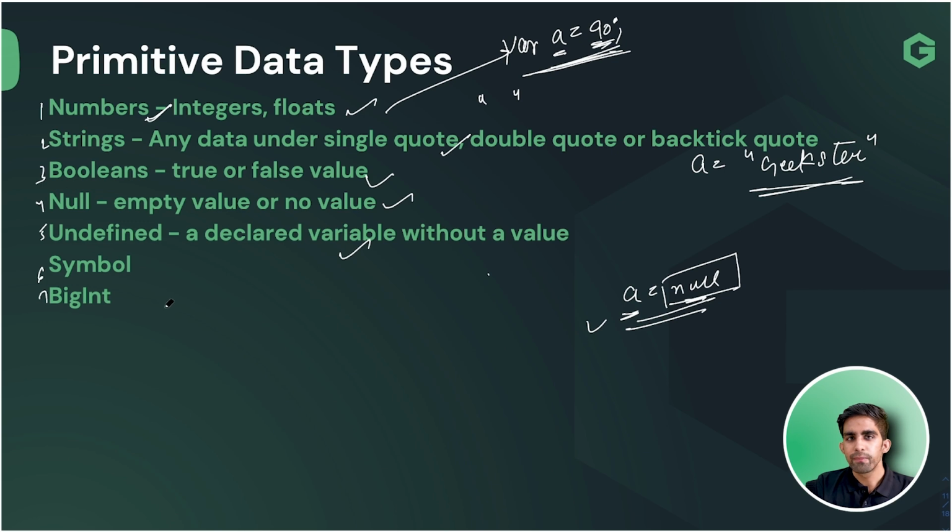Undefined is that thing where you have declared a variable, let's just suppose something like this, but you haven't given any value. You have initialized the variable, but you haven't given the value. So that is going to be our undefined type.